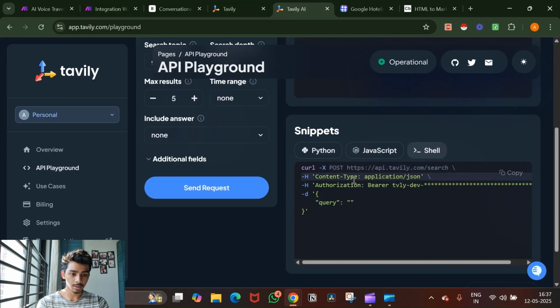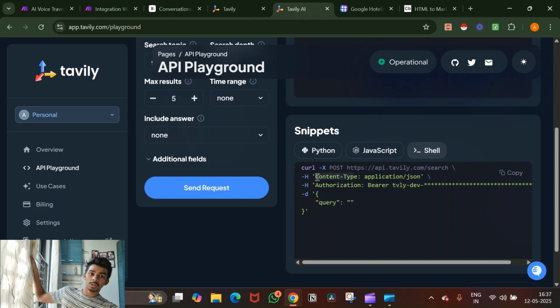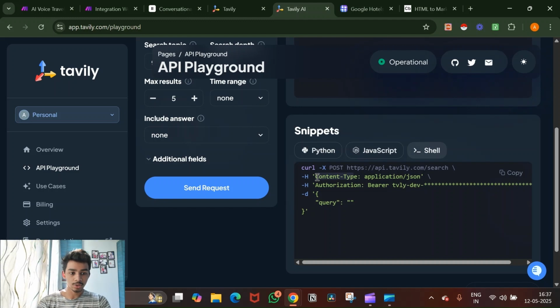The content type is application JSON. It says H, which means header, and it says content type application JSON. So you just copy this. Let me just close this curtain because I can't see anything now. So it says content type.